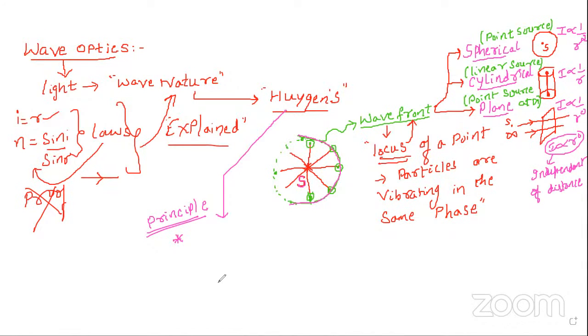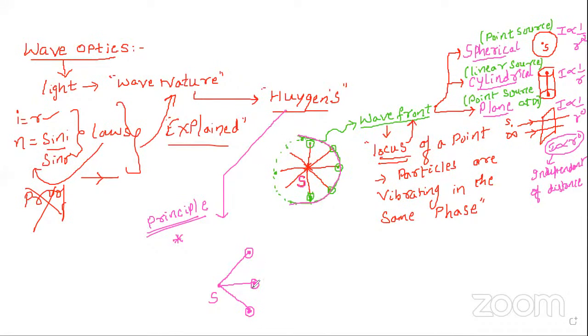For example, if this is the primary source, after a certain interval of time, if the first particle has reached a distance of 5 meters, the second particle also has to reach a distance of 5 meters, and the third particle also a distance of 5 meters. Now all these three particles are vibrating in the same phase.